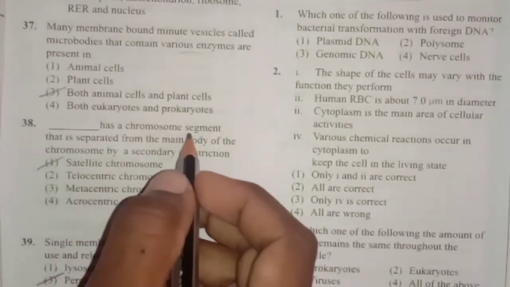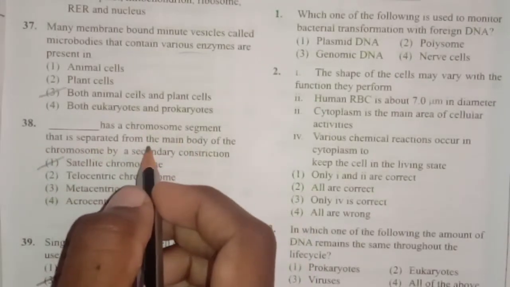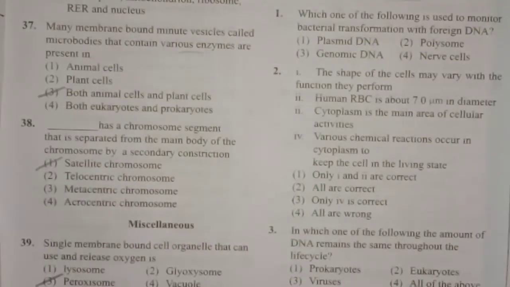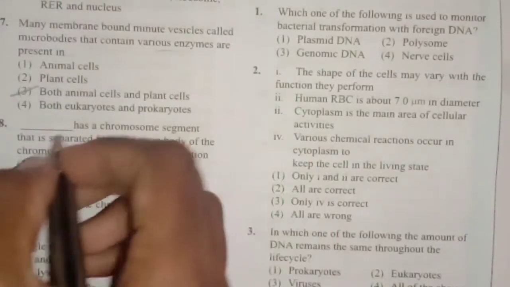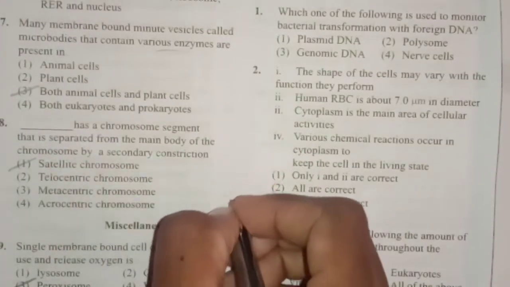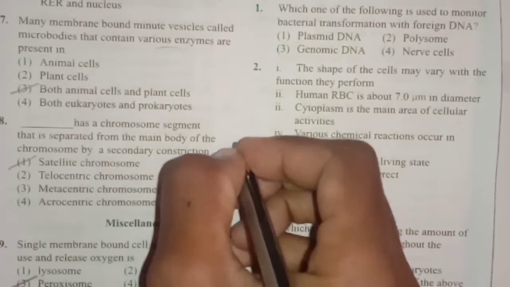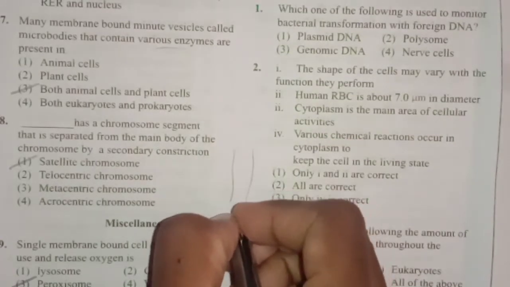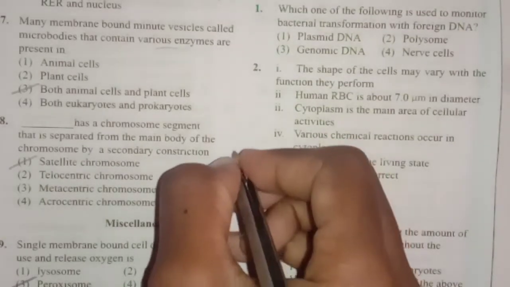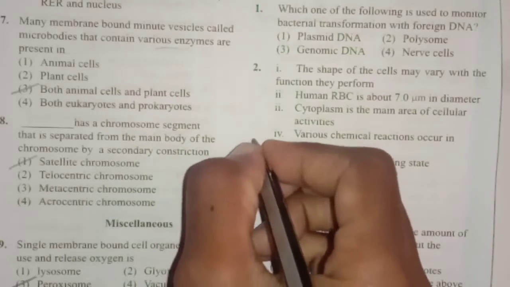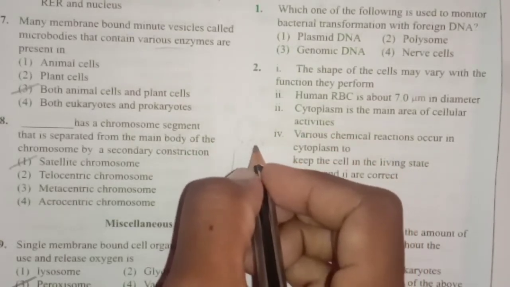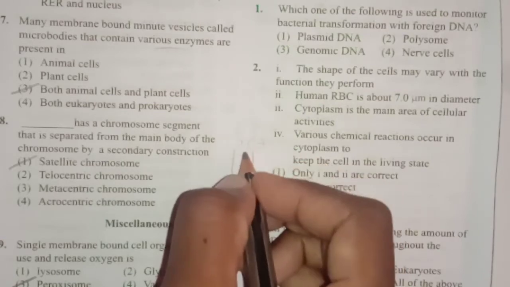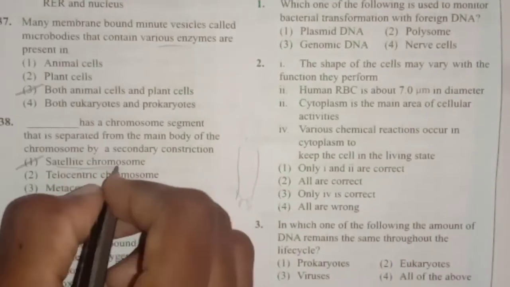Next one, dash has a chromosome segment that is separated from the main body of the chromosome by a secondary constriction. If this is the chromosome arm, at the region of the centromere we have a primary constriction, but there is one more constriction called a secondary constriction, and this is the secondary constriction. The part of the chromosome beyond the secondary constriction is called a satellite.